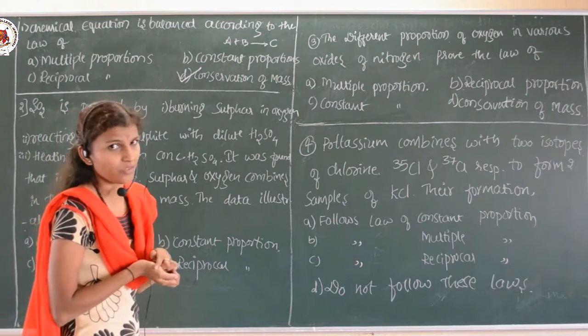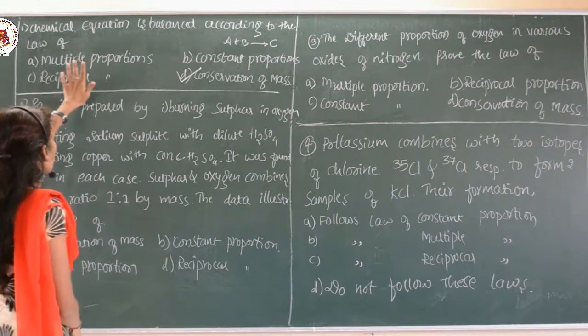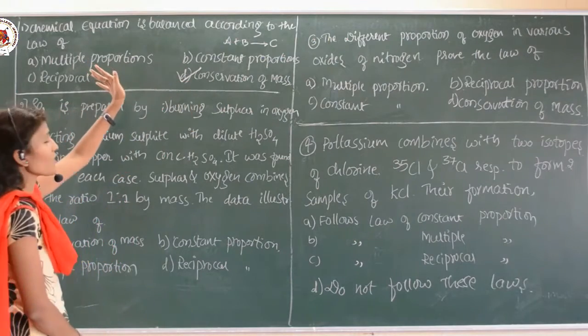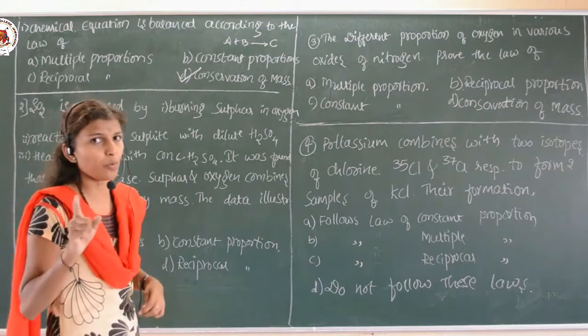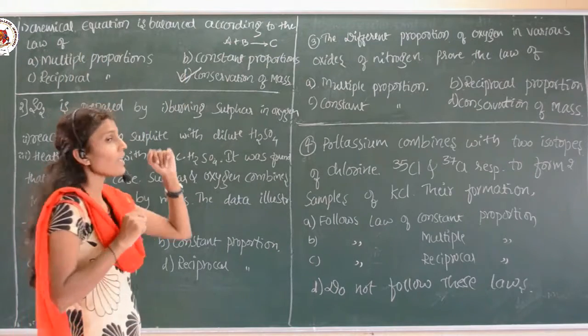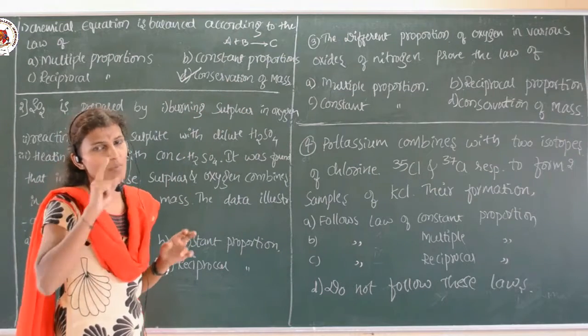It is not multiple proportion, not constant proportion, and not reciprocal proportion. A balanced chemical equation obeys the law of conservation of mass.